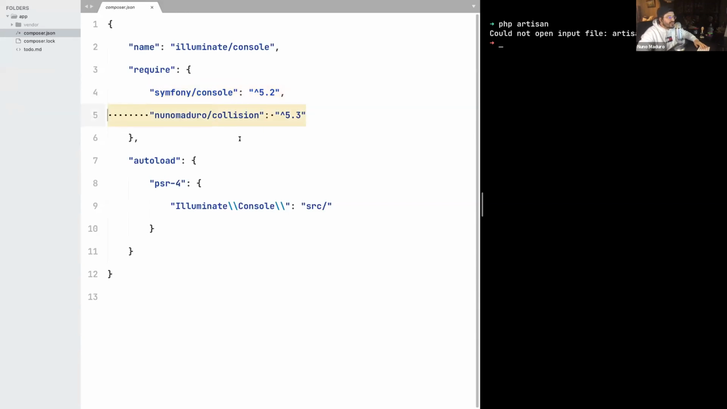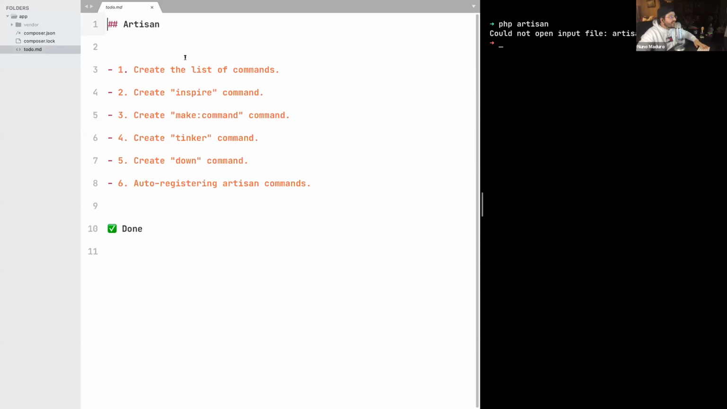Then we are going to require as well nunomaduro/collision, which is a package of mine that gives you beautiful error reporting on the terminal. It's kind of the equivalent of when you have an error in the browser and then the error gets displayed beautifully for you. So Collision is the same thing, but for the console. And once I created this file, I basically ran composer install because I want to make sure the composer install works as expected. Besides that, I haven't done anything else. And I have this to-do markdown, which just has the tasks we are going to perform today.